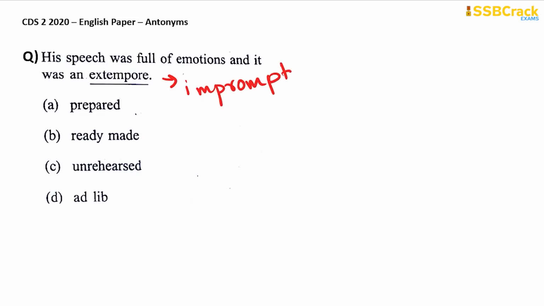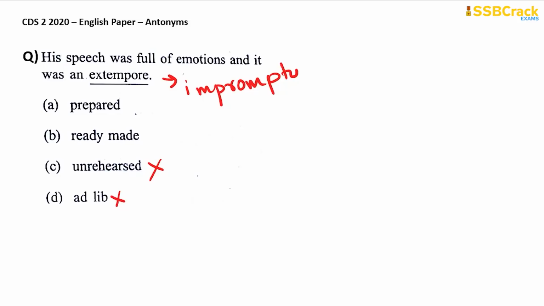So something which is not done or spoken without preparation is an antonym of extempore, right? So you have options: prepared, ready-made, unrehearsed, and ad-lib. Now ad-lib means impromptu or extempore. So this is synonymous to extempore, and you can cross this out. Something that is unrehearsed means you are without preparation. So this is again synonymous to extempore and you can cross this out.